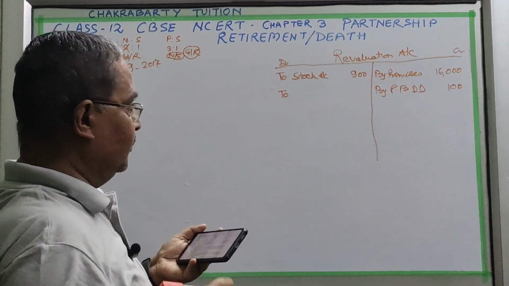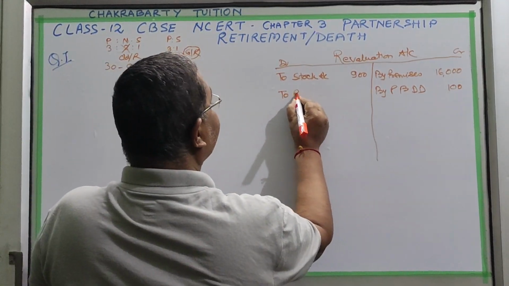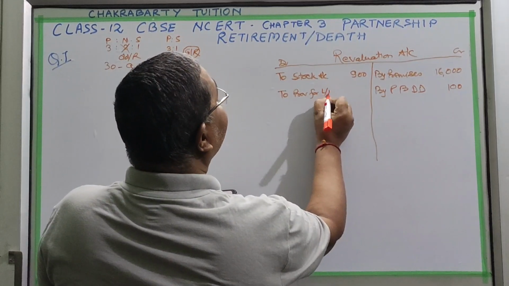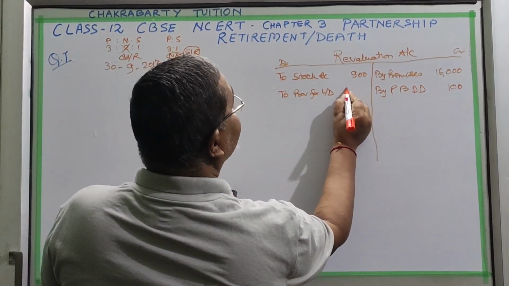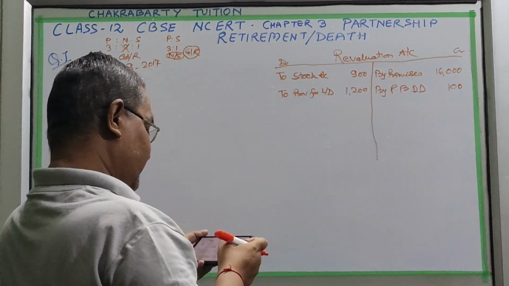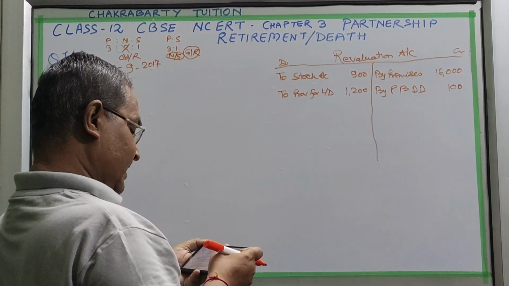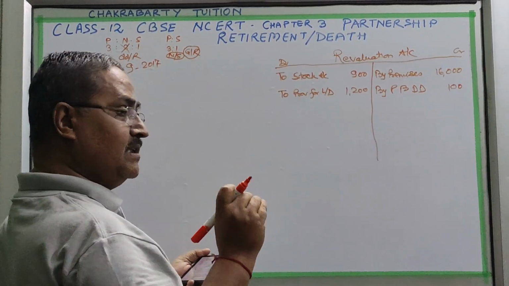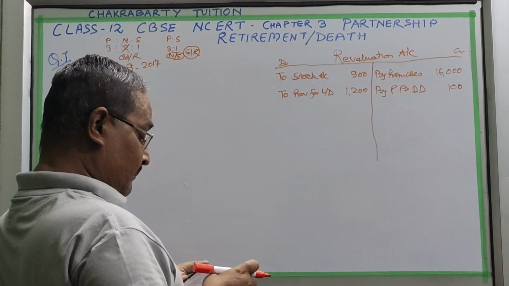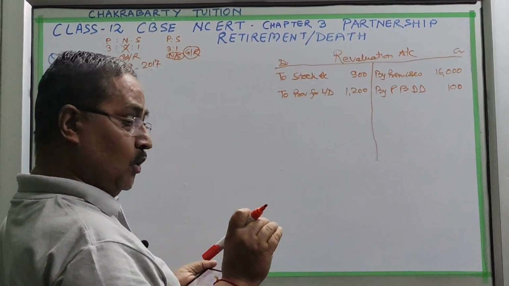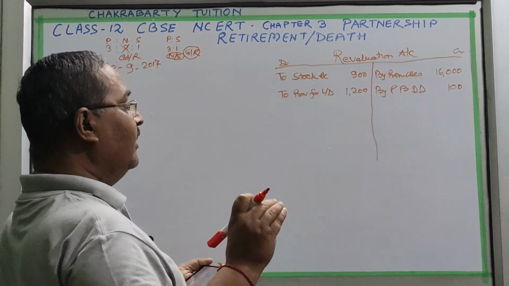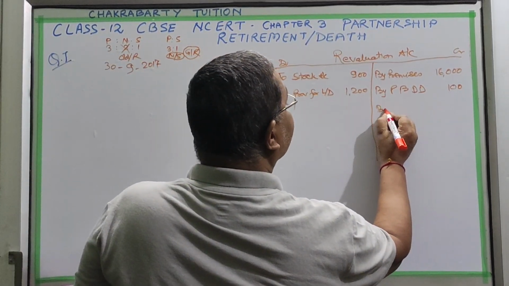It means you have to create an extra provision for legal damages. They want to make a further provision, so you create that account and the provision will be increased. Furniture is to be brought up. Brought up also means to increase the value. Brought up to 45,000. 41,000 is already given, so you have to increase it by furniture.